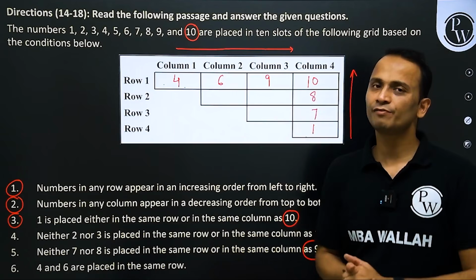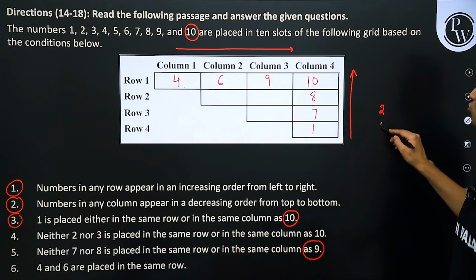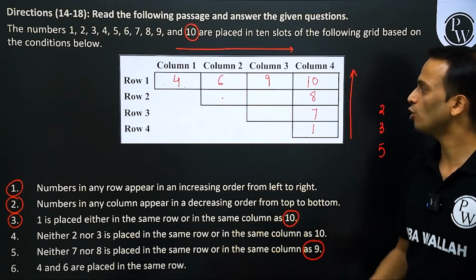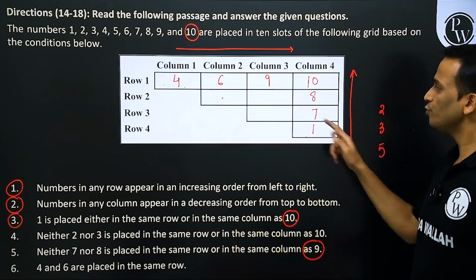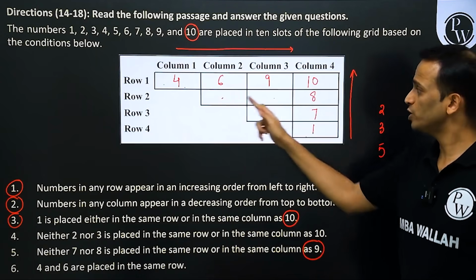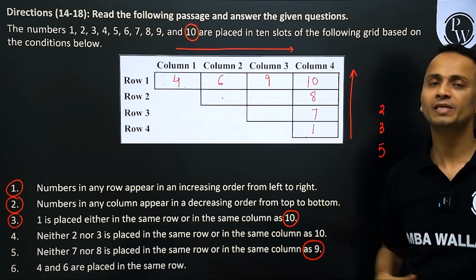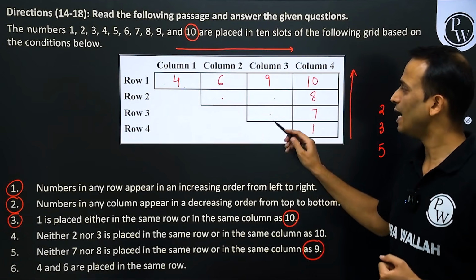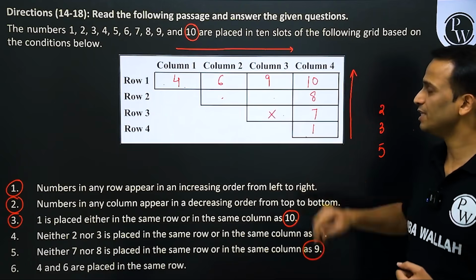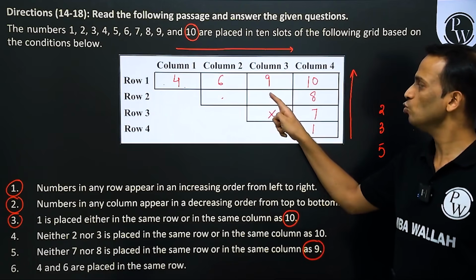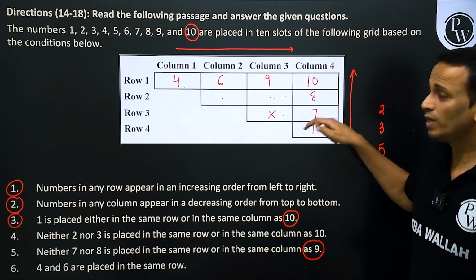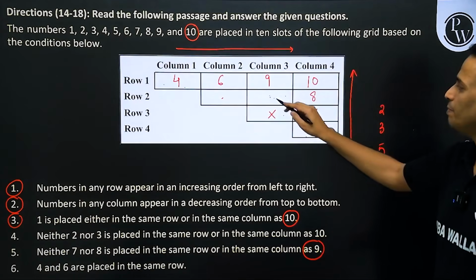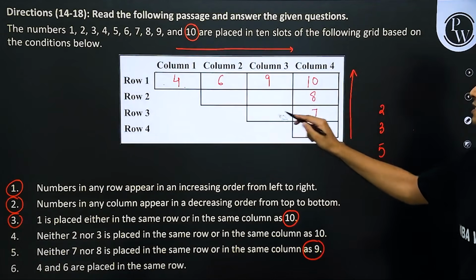Right? Now I'm left with 3 numbers, 2, 3 and 5. Can 5 come here? No, it cannot, because if 5 comes here, one of 2 or 3 will go at this place, which will not satisfy the condition that the numbers should be in increasing order from left to right. 5 also cannot come at this place, because if I place 5 here, I'll have to place either 2 or 3 at this place, which will contradict this condition. So 5 can be placed only at this position.